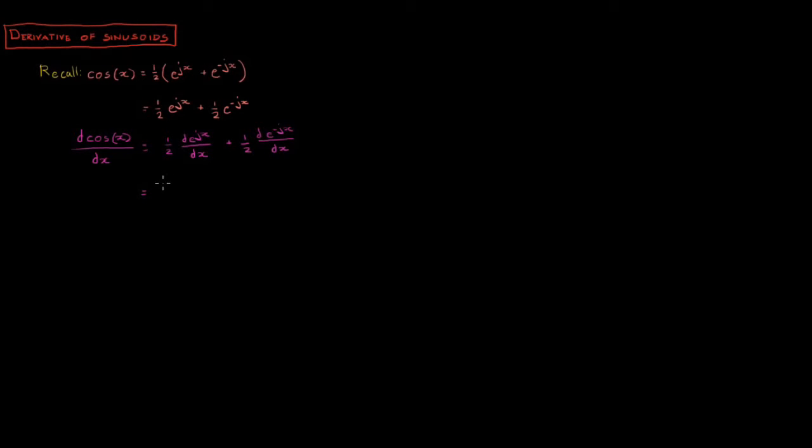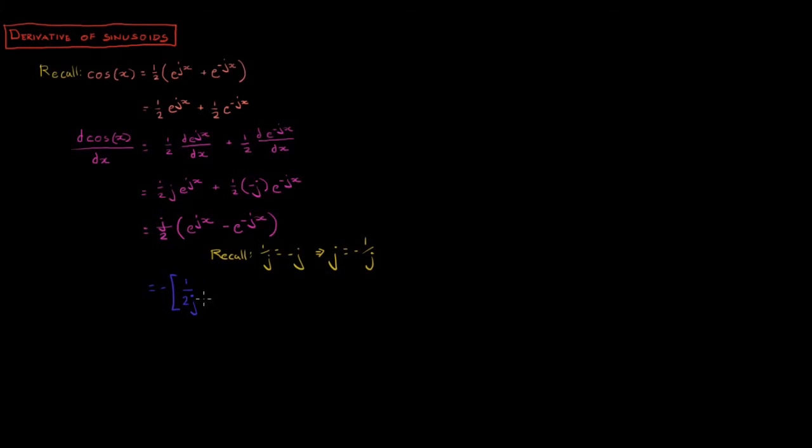We just proved that the derivative of e to the jx with respect to x is equal to j times e to the jx, and that the derivative of e to the negative jx with respect to x is equal to negative j times e to the negative jx. Next, let's pull the j over 2 term out. Recall that 1 over j is equal to negative j, so that we can substitute negative 1 over j for j in the equation. The term in the brackets is our definition of sine of x, so we have shown that the derivative of cosine of x with respect to x is equal to negative sine of x.